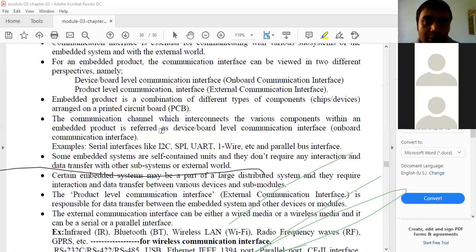An embedded product is a combination of different types of components like chips or devices arranged on a printed circuit board. The communication channel which interconnects the various components within an embedded product is referred to as the device or board level.